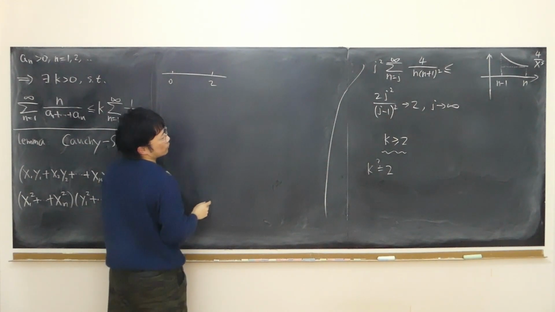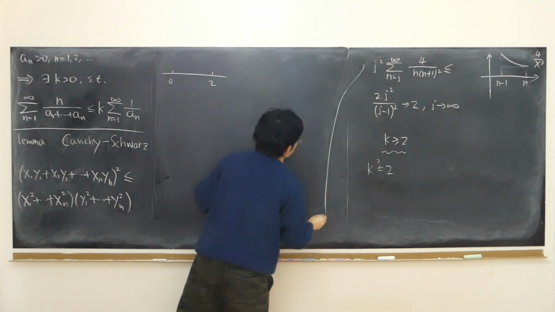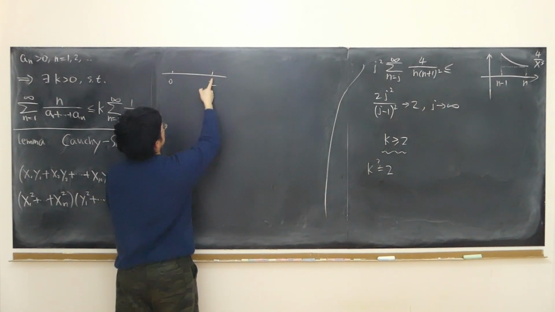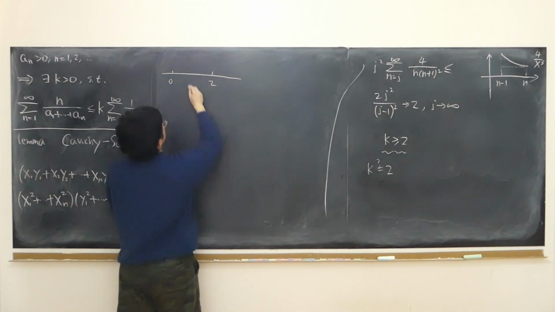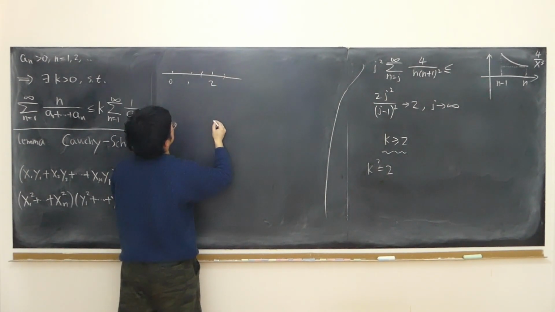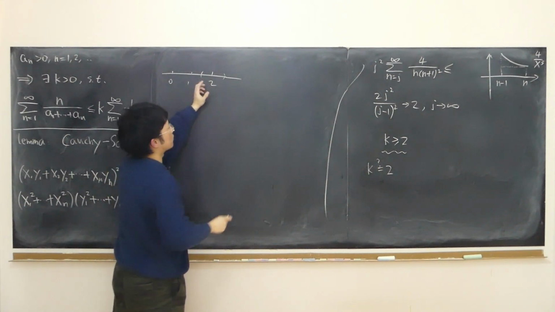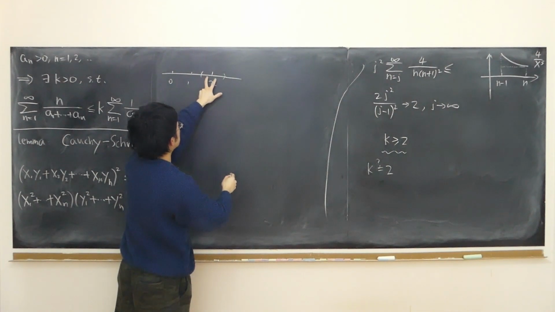What it really means is that as j gets large enough, every member of the sequence is close enough to the number 2. So if we take a very, very small open interval, as j is large enough, every member of the sequence has to be located inside this open interval.